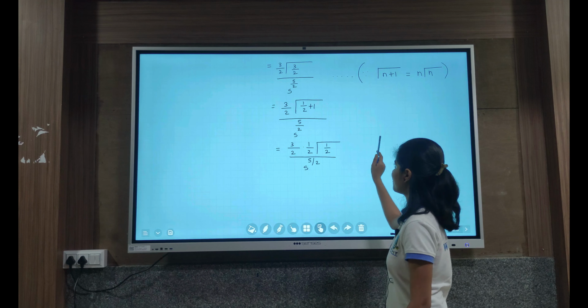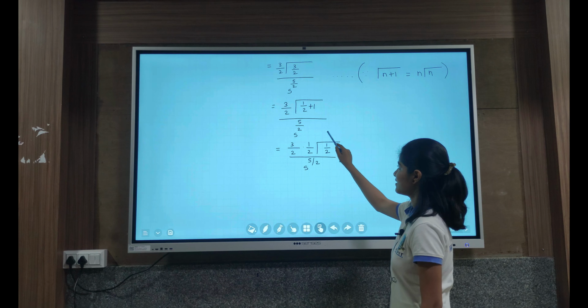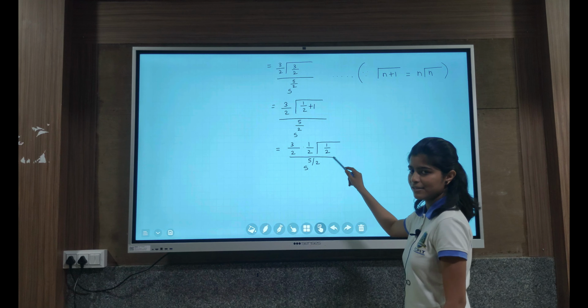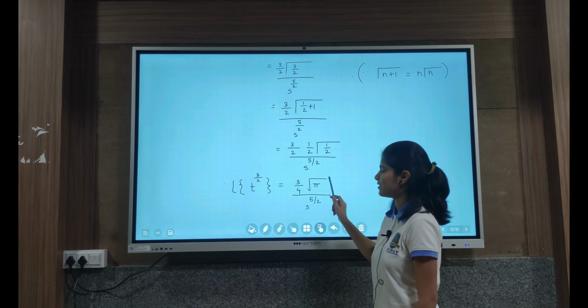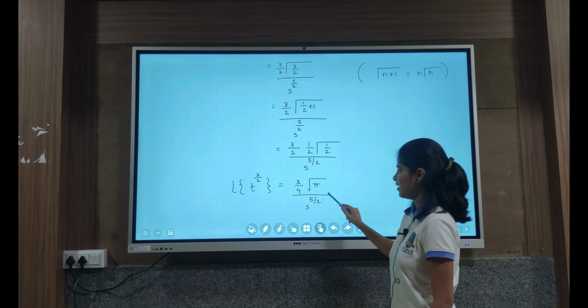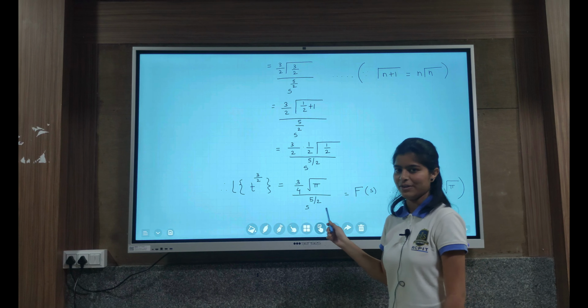Again we apply the property of gamma functions, where n is 1/2. So we get 3/2 into 1/2 gamma of 1/2 upon s raised to 5/2. Here gamma of 1/2 is equal to root pi. So we get the Laplace transform of t raised to 3/2 is equal to 3/4 root pi upon s raised to 5/2, which is nothing but F(s).